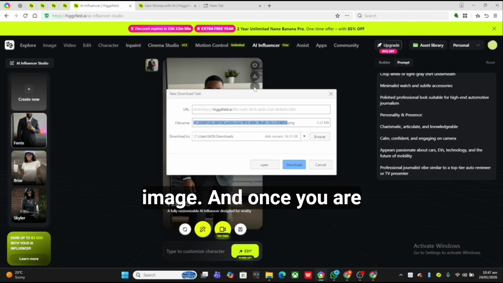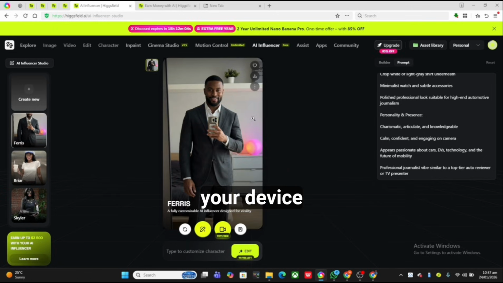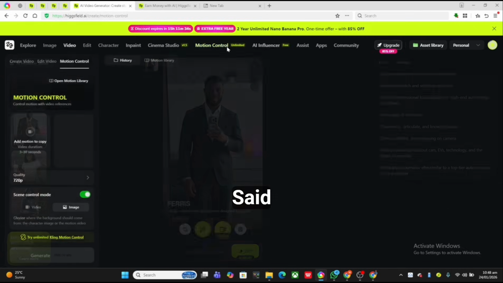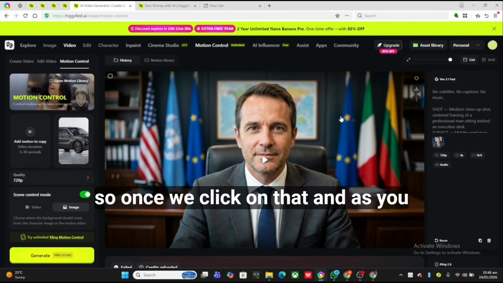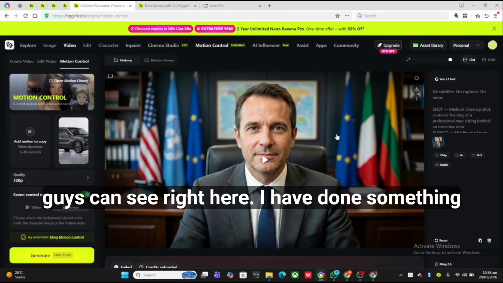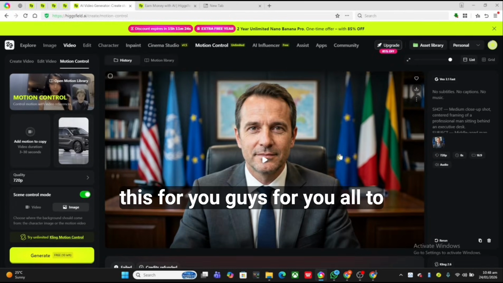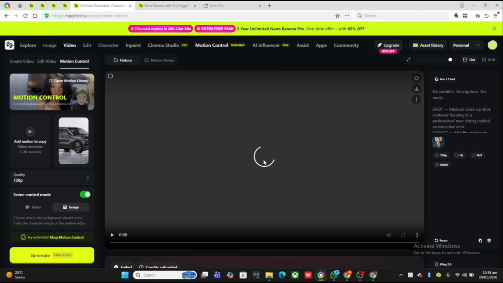Once you are done downloading the photo onto your device, click on motion control unlimited. Once we click on that, as you guys can see right here, I have done something like this before, and I'm just going to play this for you all to see. So I will click on play.